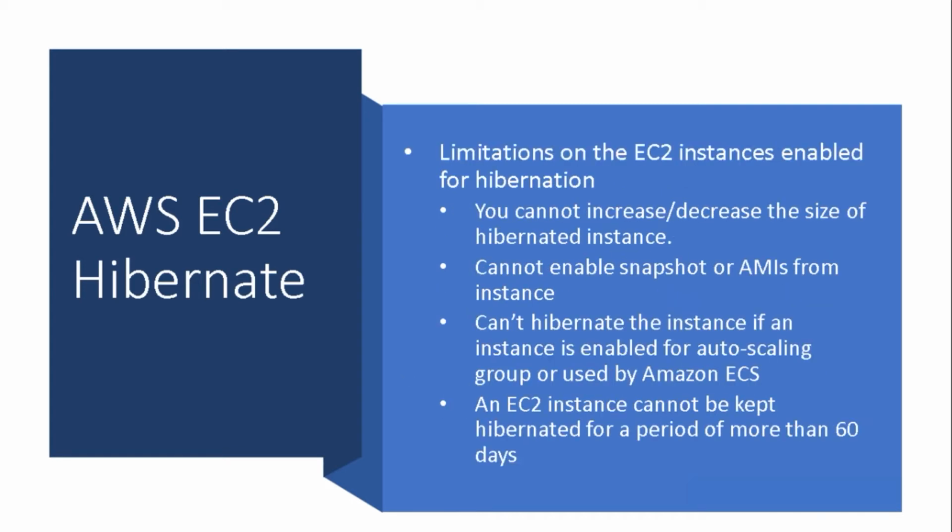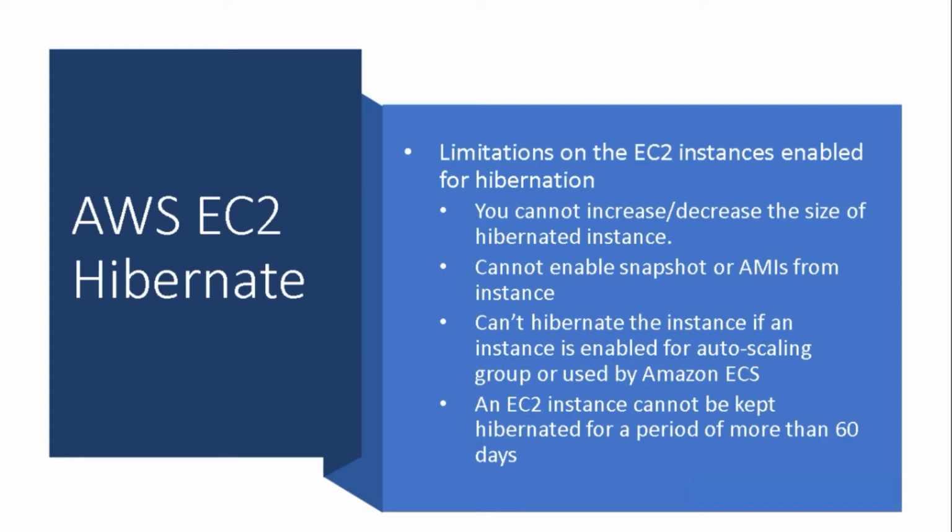Limitations on the EC2 instance enabled for hibernation: You cannot increase or decrease the size of a hibernated instance. You cannot enable snapshots or AMIs from an instance in hibernation state. If an EC2 instance is enabled for an auto-scaling group or used by Amazon ECS, then you cannot hibernate that instance. An EC2 instance cannot be kept hibernated for a period of more than 60 days. To keep the instance for longer than 60 days, you must start a hibernated instance, stop the instance, and then start it. To hibernate an instance that was launched using your own AMI, you must first configure your AMI to support hibernation.